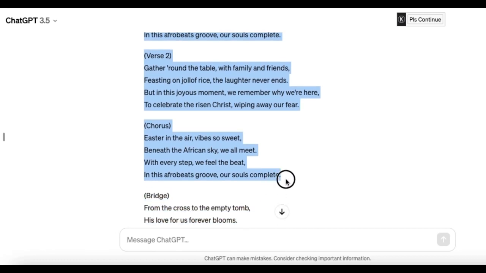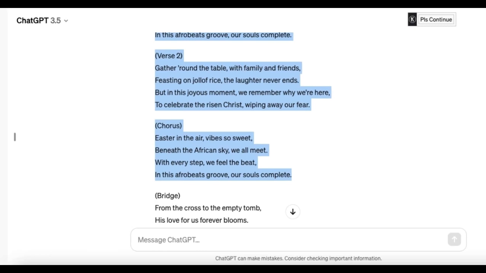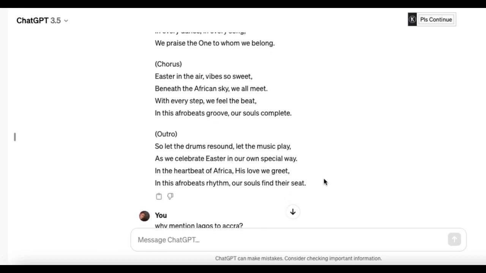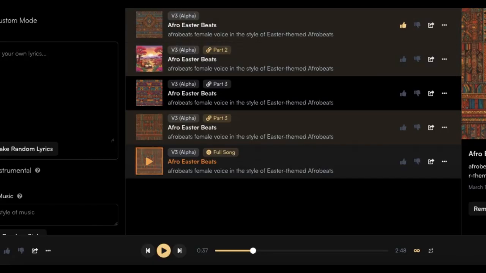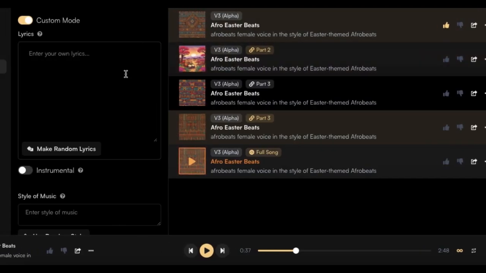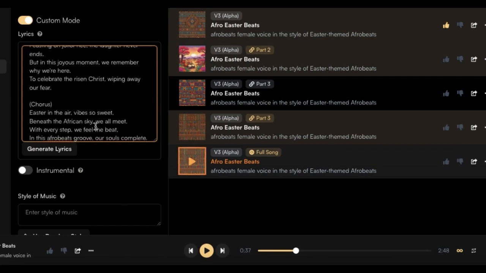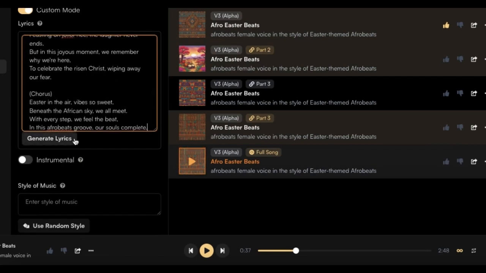The reason why we're doing that is because Suno AI can't produce everything in one go. So you have to break it down. The next one will be the bridge and the chorus. So we ended at the second verse and the chorus. So we'll go back to Suno AI and put in our own lyrics. You can generate lyrics, but I prefer to write them using ChatGPT. I want unique lyrics.